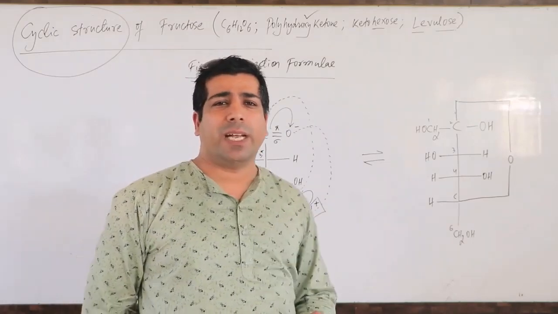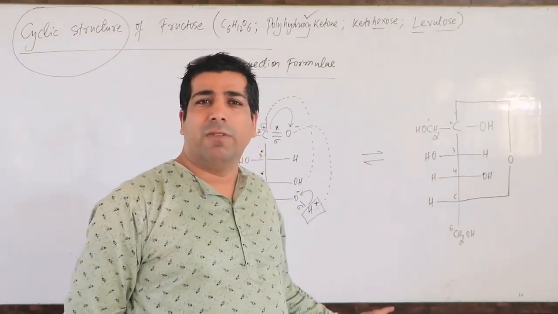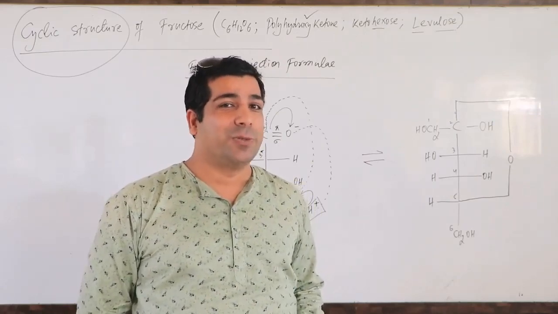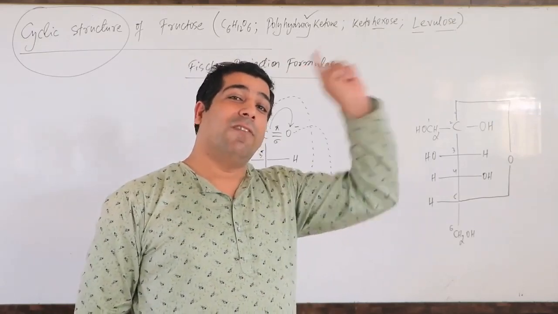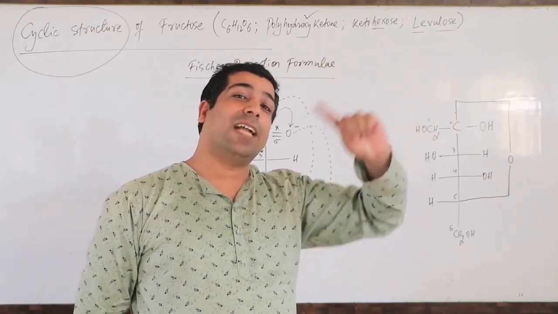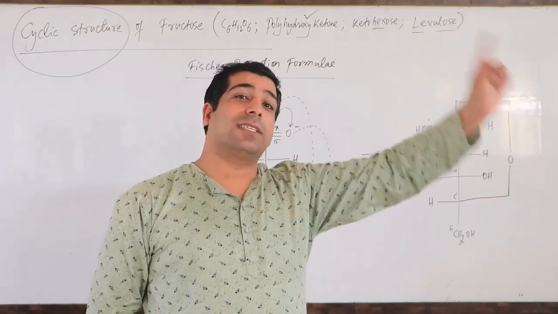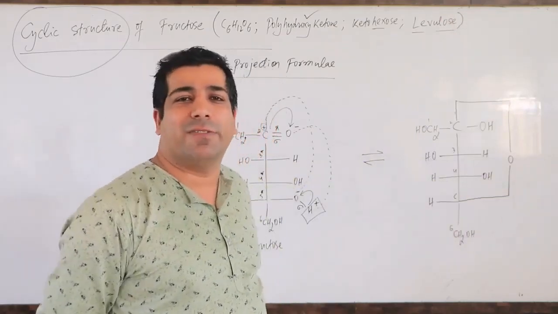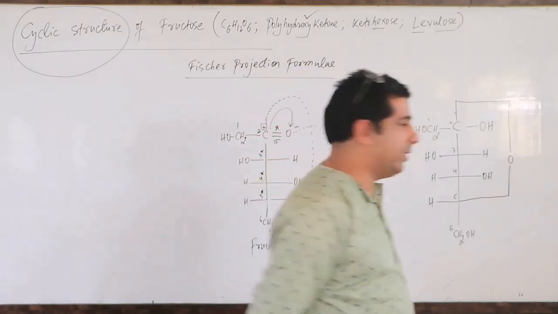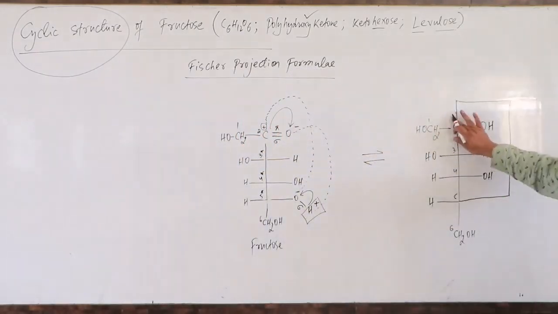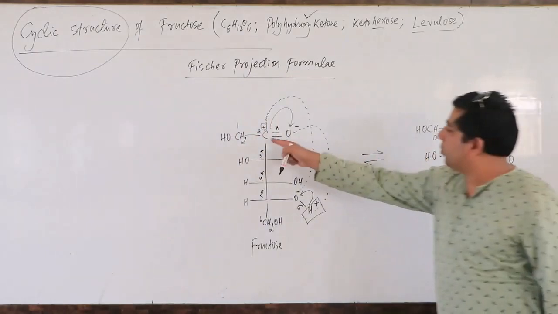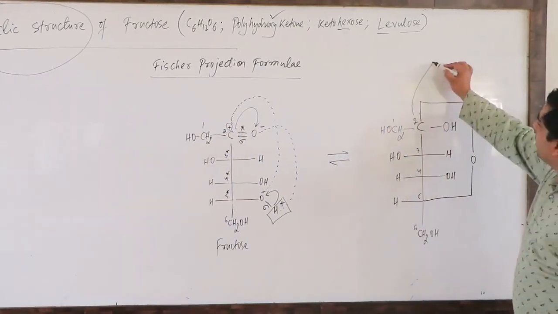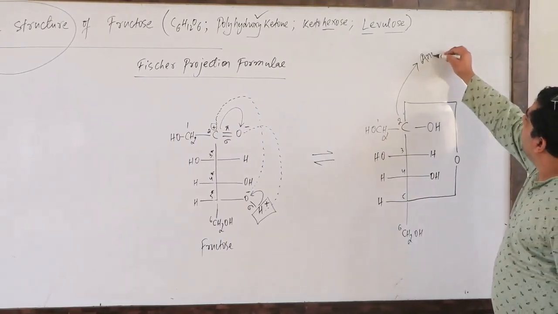So my dear friends, here the functional group is second carbon, so your anomeric carbon in case of fructose will be second carbon, because second carbon was a functional group, ketone. In glucose, first carbon was aldehyde, so that was becoming anomeric carbon or cyclic hemiacetal carbon. But here second carbon is the functional group, the CO group, the ketonic group, so it is considered to be anomeric carbon.